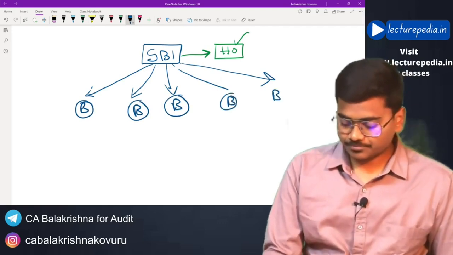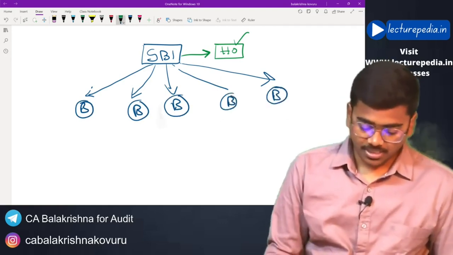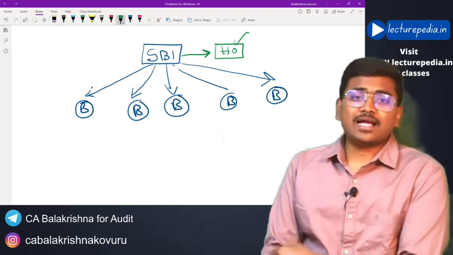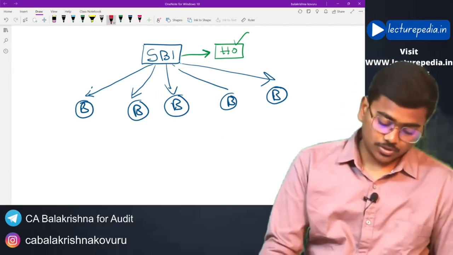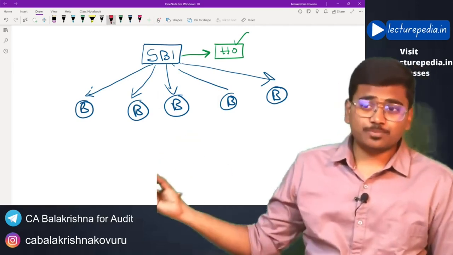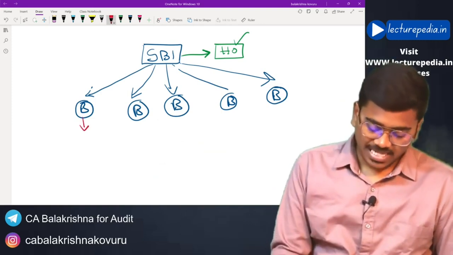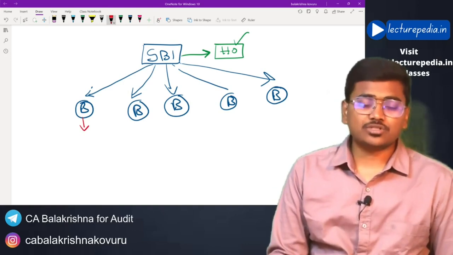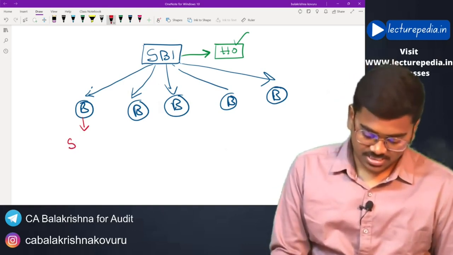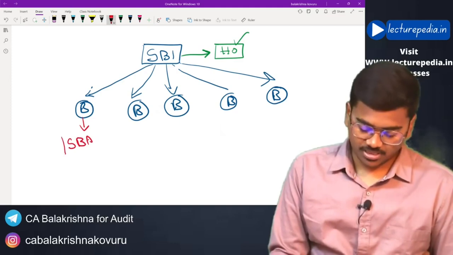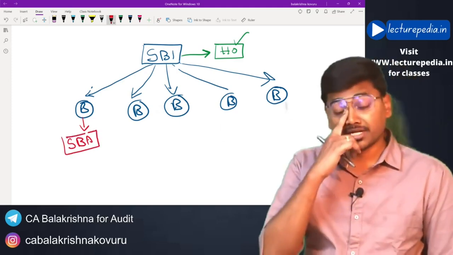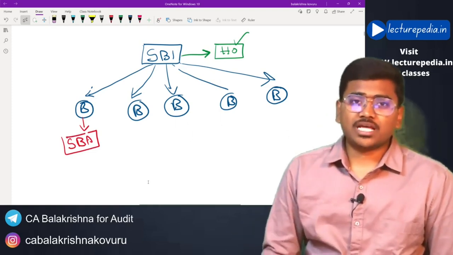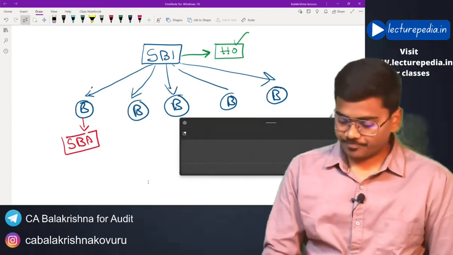Now every year the branches of the bank have to be audited. So for each of these branches, an auditor will be appointed. You can call him the statutory branch auditor, SBA. Like this, for every branch a statutory branch auditor will be appointed.